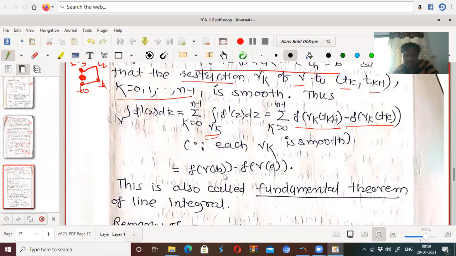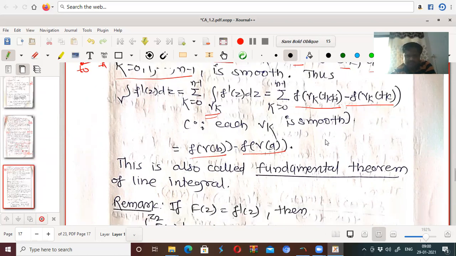Since each gamma k is smooth, what will this be? f of gamma 0 of t1 minus f of gamma 0 of t0, plus f of gamma 1 of t2 minus f of gamma 1 of t1, and so on. So only endpoints will be there: f of gamma at tn, which is the last point f of gamma at b, and minus f of gamma at a, the initial point. So this type of situation will be there.